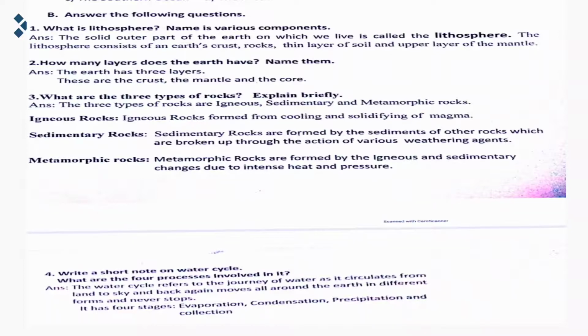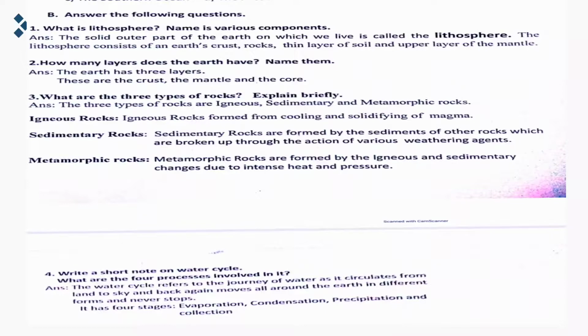The igneous rocks are formed by cooling and solidifying of magma. When we discuss sedimentary rocks, these are the sediments of other rocks which are broken through natural action like weathering agents, continuous water flow or many other things. Metamorphic rocks are formed by the changes in igneous and sedimentary rocks due to intense heat and pressure. So the 3 types of rocks are igneous, sedimentary and metamorphic, and we have discussed them.